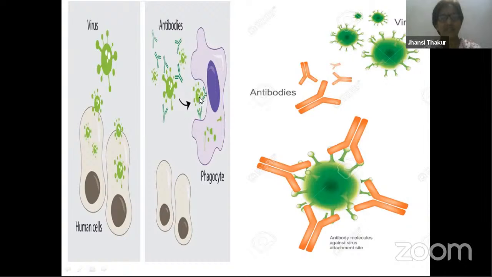WBCs react with them. Can you see this Y-shaped structure? This is an antibody. These antibodies get attached to the antigens of the foreign bodies, like when this virus has come, antibodies get attached. Antibodies are antigen specific. That means they can recognize only a particular antigen, a protein present on the surface of these pathogens. If this virus has come, it has got this structure, so the antibody will recognize it.